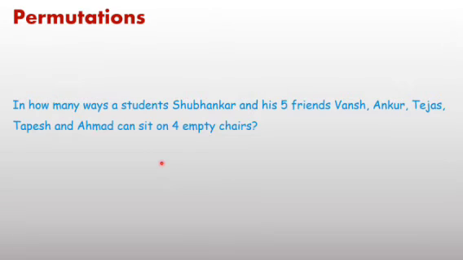There are 4 chairs. 4 chairs means 4 positions are there. Consider as first position, second position, third position, and fourth position.